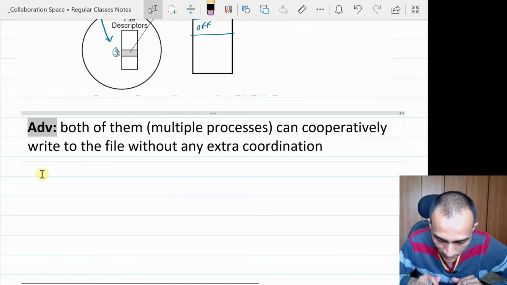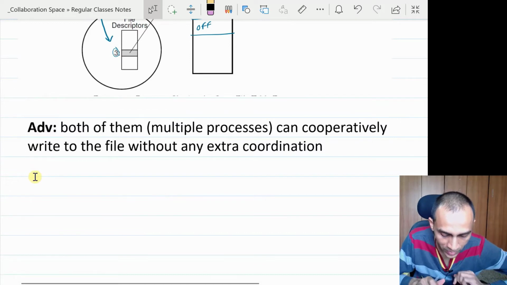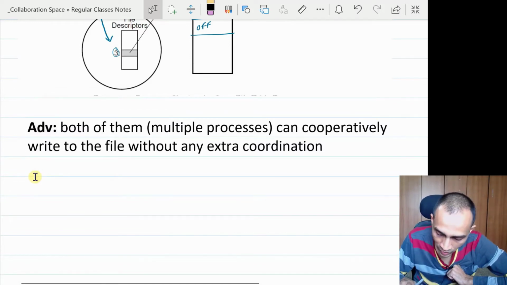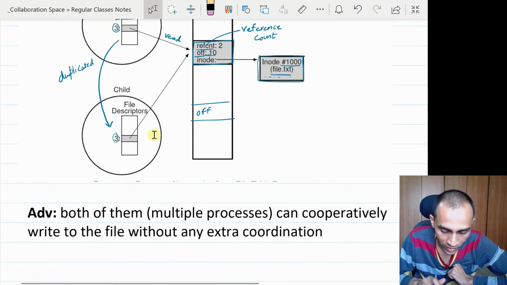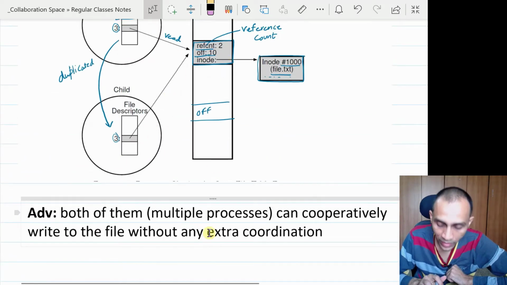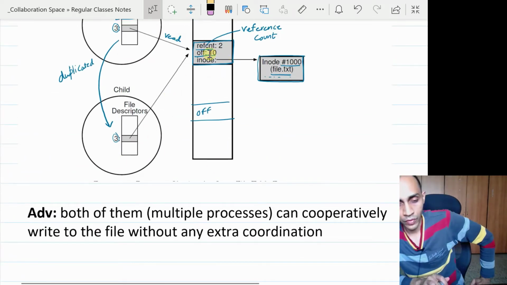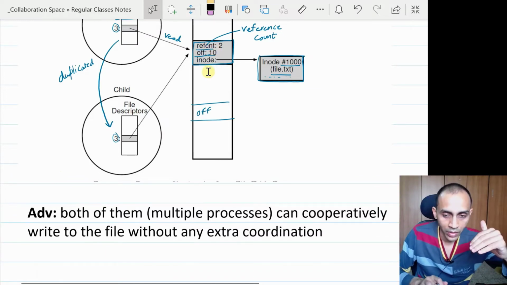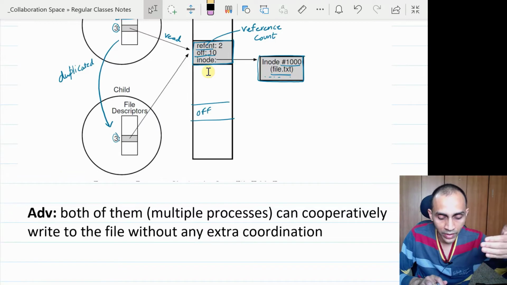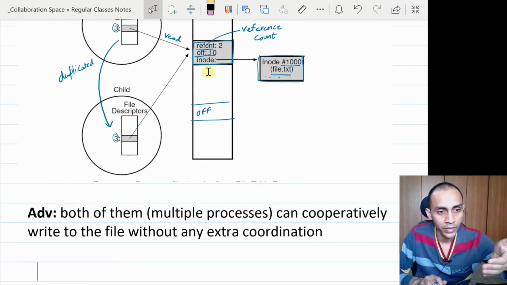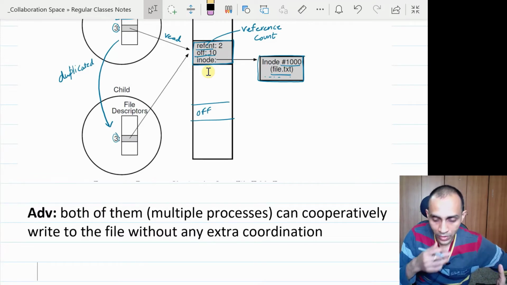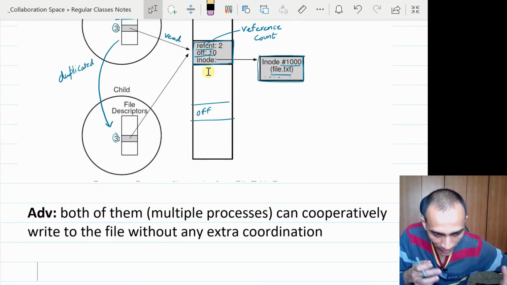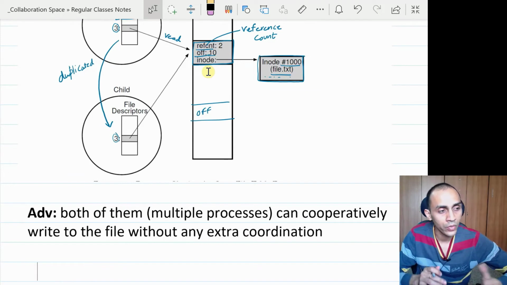Because the same offset is being shared across the parent or child or multiple child processes accessing that same file entry. If the parent does one write, then the offset gets incremented. When the child does another write, it gets appended, it will not overwrite. So now they can cooperatively write to a file or read from a file without having to write extra code for synchronization.